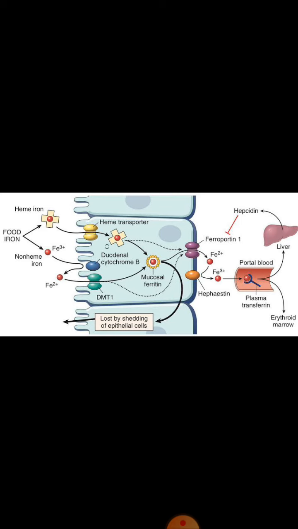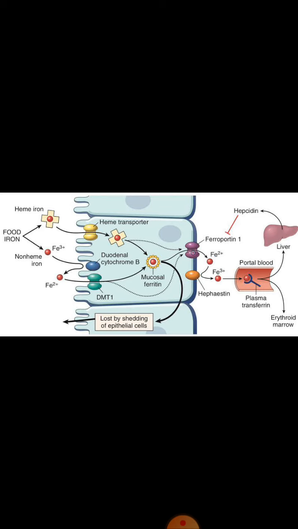But not all the iron coming here is converted into ferritin. Some of the iron is still present in free form and it is then absorbed into the blood from the basolateral side of the duodenal cell. On the basolateral side of the duodenal cell, a transporter is present which is known as ferroportin. And this ferroportin is responsible for the transport of iron, Fe2+ iron, into the blood.